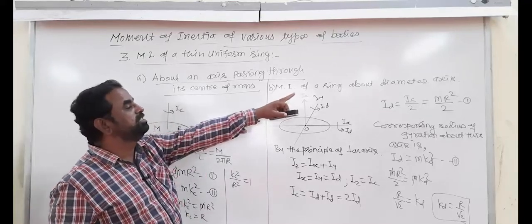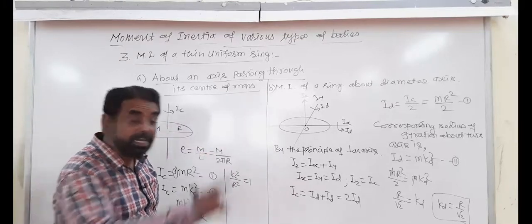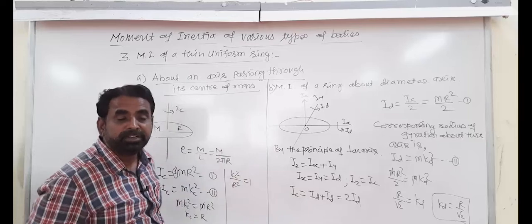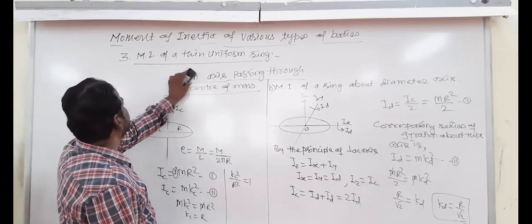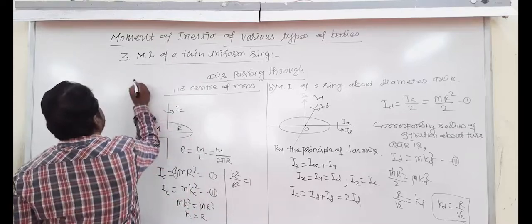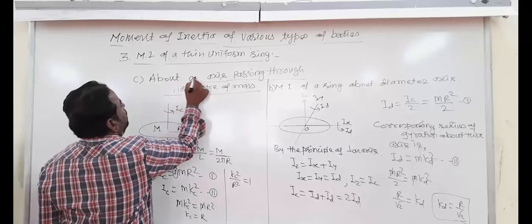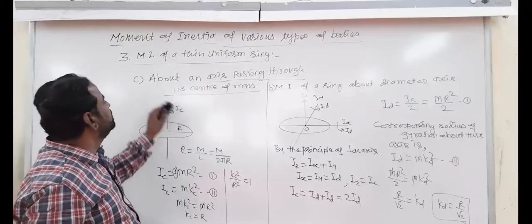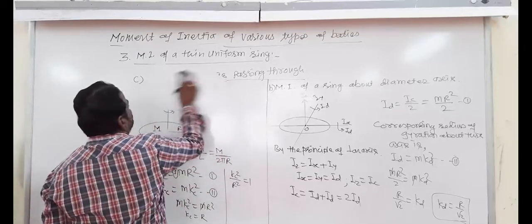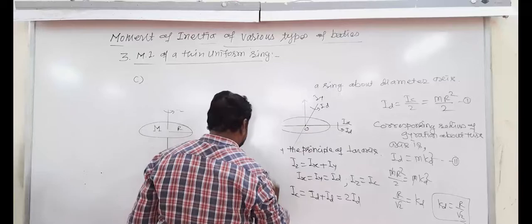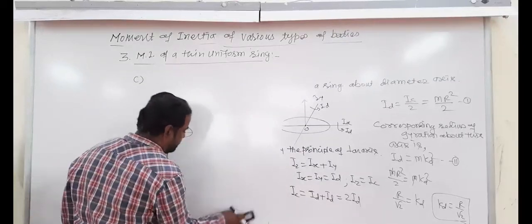About an axis passing through the diameter, a ring moment of inertia about the diameter is to be calculated. Now next, पाय बेटा पुढचा आता तिसरा जो पॉइंट असेल, about an axis passing through.